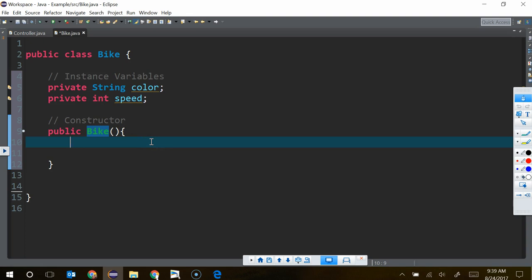Let's go ahead and define the initial value of color. So what's the default color for our bikes going to be? Blue or red? Blue. Okay, you're shouting the loudest. We're going to go with blue. Okay. So now I'm going to say color.